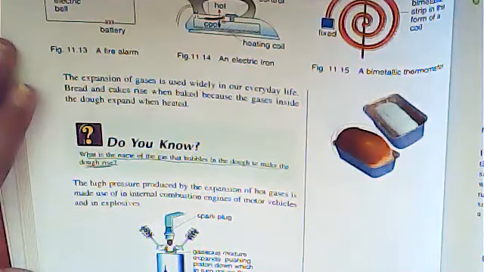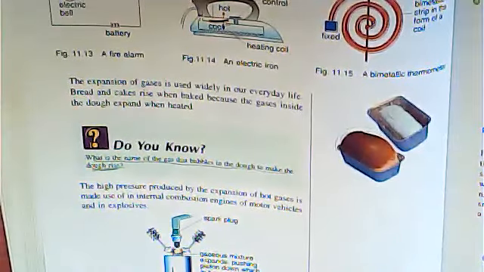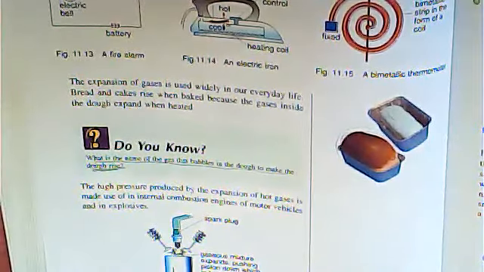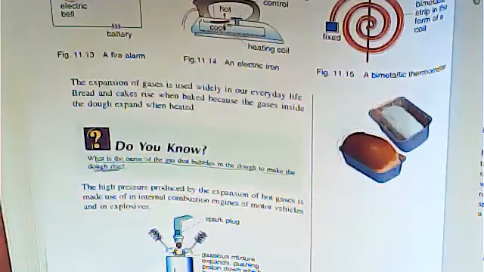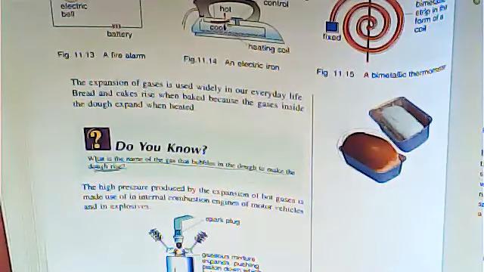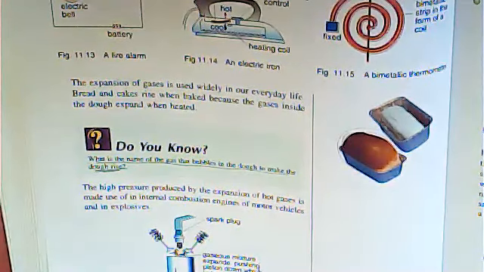Anyone know the answer of this one? Hydrogen. Really? Very good.